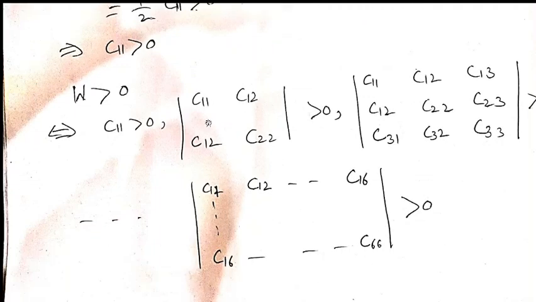We have many minors, but there are only 6 leading principal minors for a 6 by 6 matrix. So you can write a minor matrix for any entry, but these are the leading ones, and we are taking their determinants.